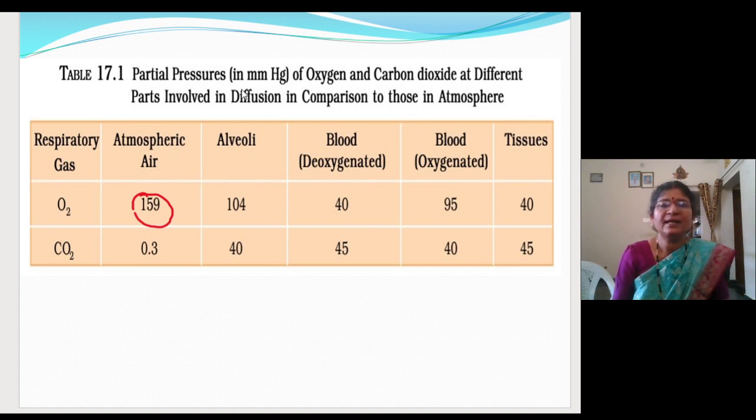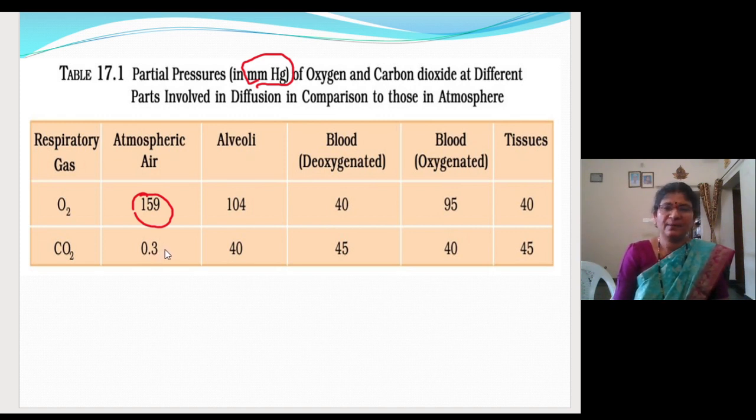In millimeter of mercury. Here the unit is given. This unit is common, so it is not mentioned every time. So partial pressure of oxygen in the atmospheric air will be 159 and that of carbon dioxide will be